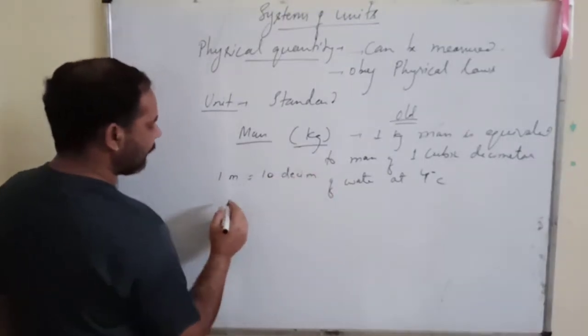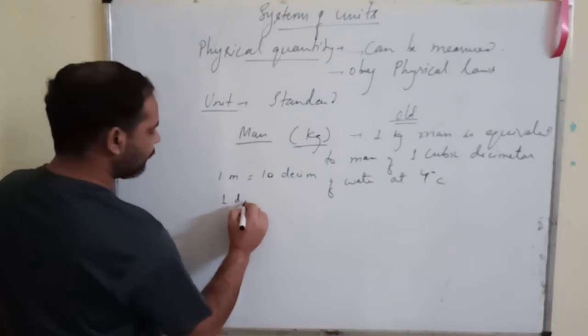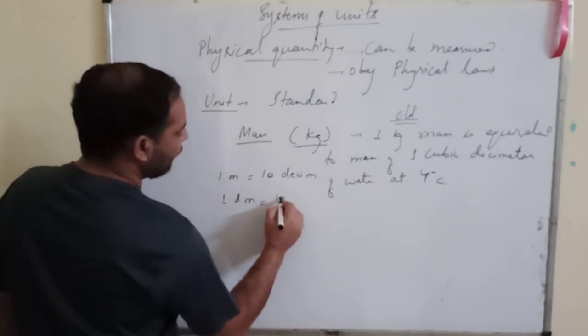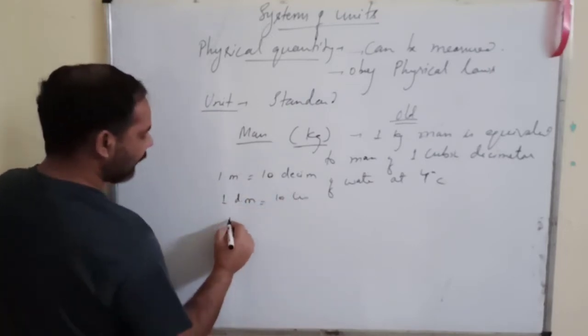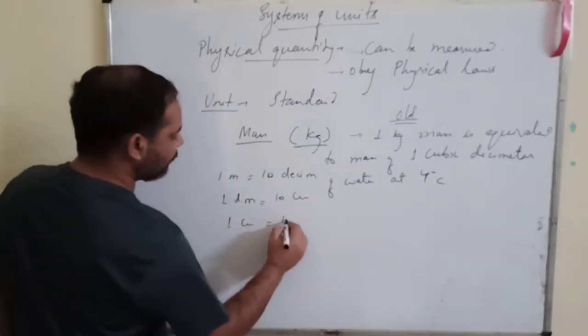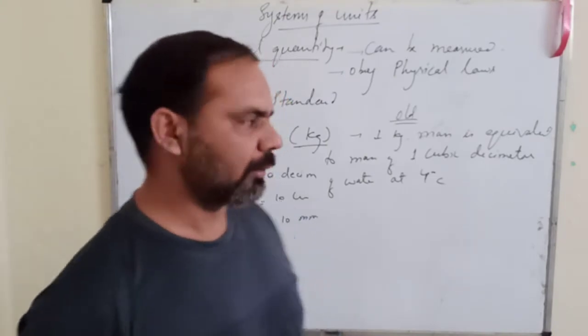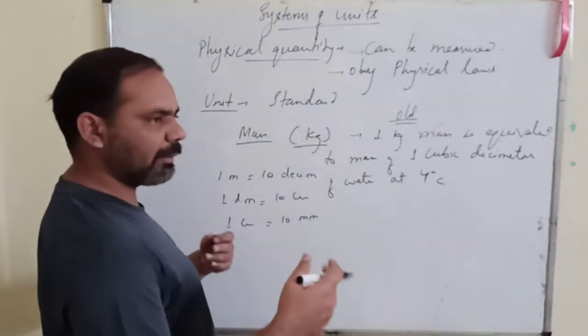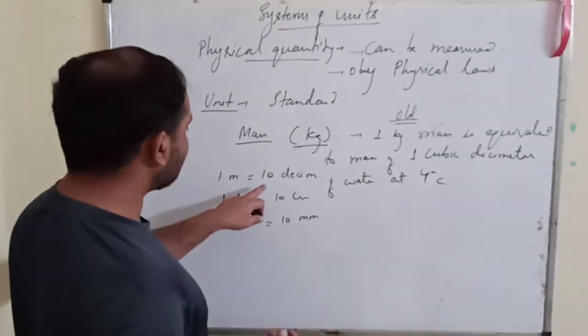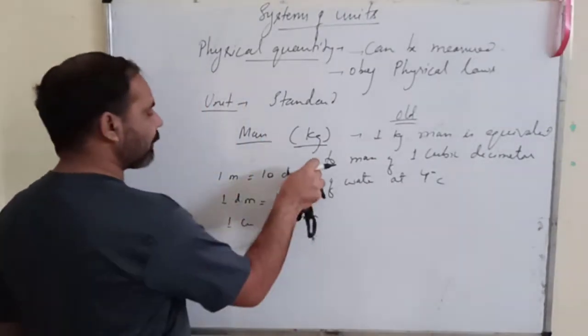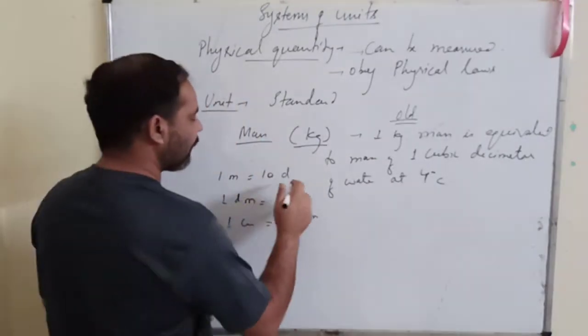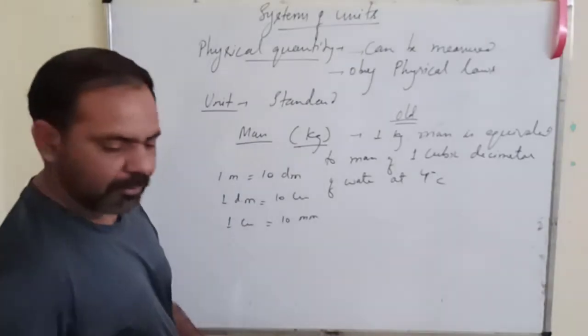Then 1 decimeter is equal to 10 centimeter, and 1 centimeter equals 10 millimeter. I have written this for unit conversion. Decimeter we denote by small d and m, small dm.